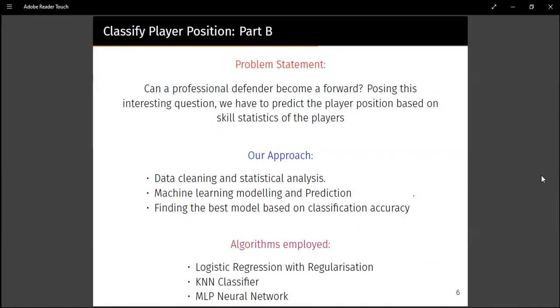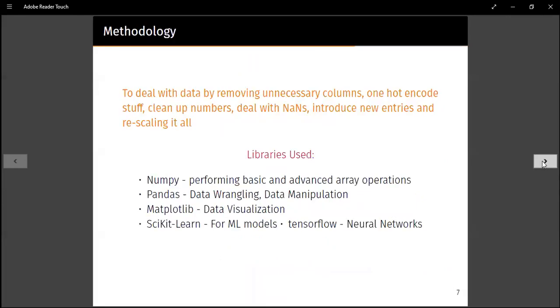So we had to clean that up as well. And the different algorithms which we went through while we were considering classification were logistic regression with regularization. We had to use KNN classifier, and we also tried classification with a neural network based approach.